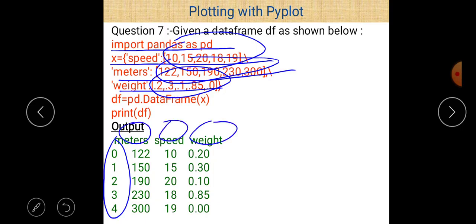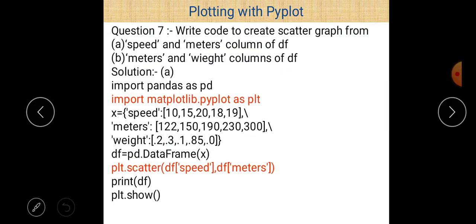and index values are not given here. So by default it always starts from 0, and goes up to 4. And there is a creation of the data frame by the statement df is equal to pd.DataFrame(x). After that we get this data frame, and there is a print statement which prints the data frame on a screen. Now, according to the question, write code to create a scatter graph from the speed and meters column.